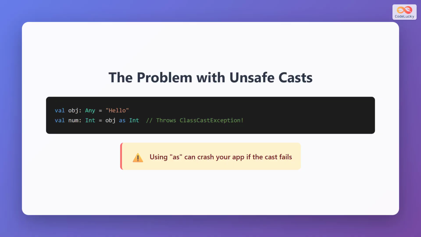Let's first understand the problem. When you use the unsafe cast operator as, Kotlin attempts to convert a value from one type to another. In this example, we have a variable object of type Any containing the string "hello". When we try to cast it to an Int using as, the cast fails because a string cannot be converted to an Int. This results in a ClassCastException, which crashes your program. This is dangerous and should be avoided.